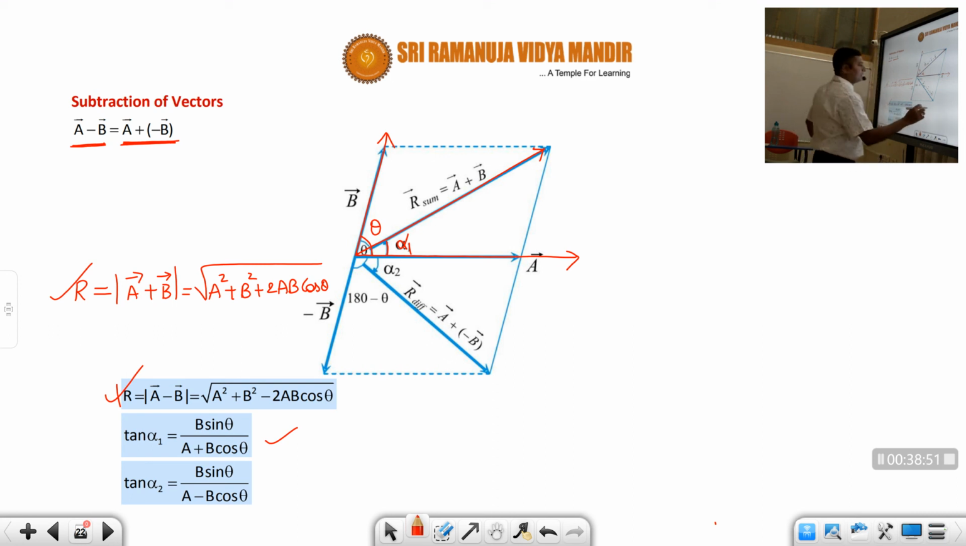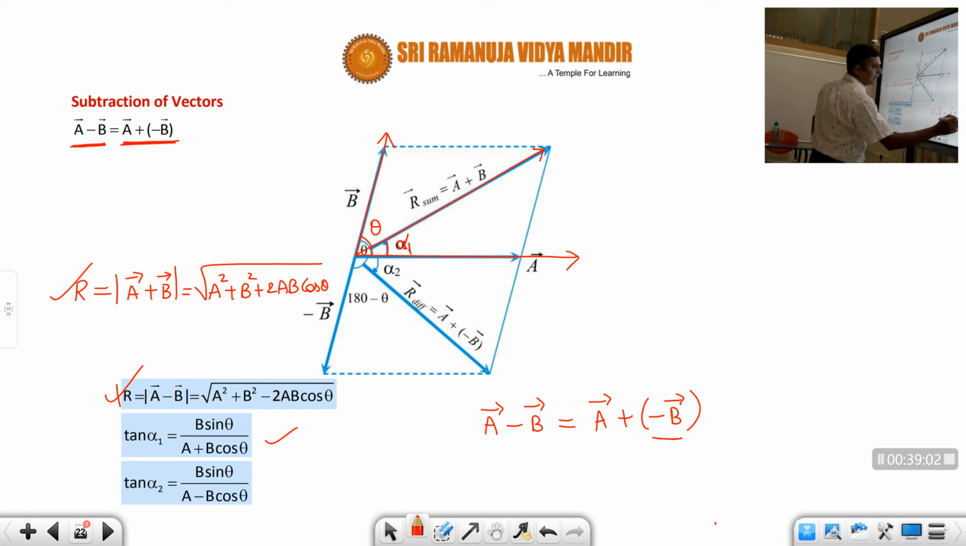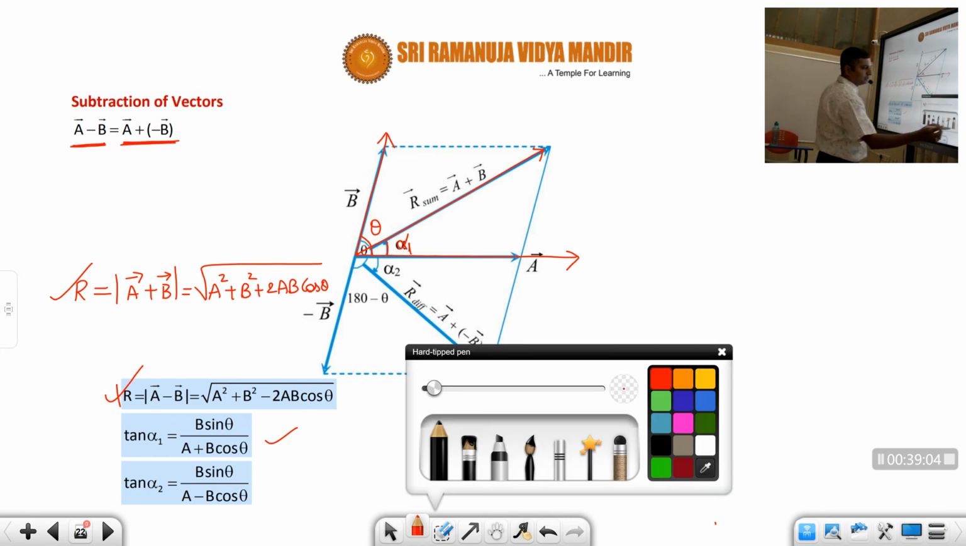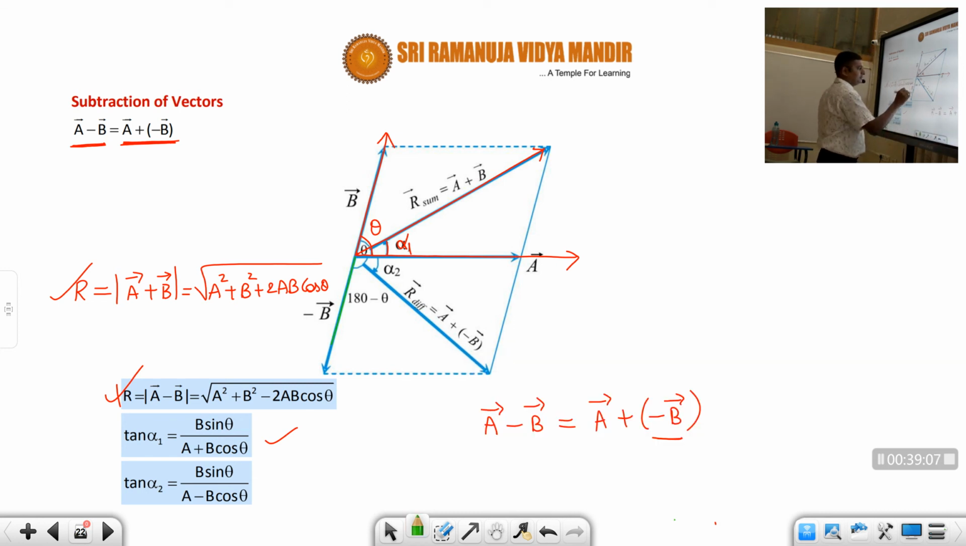Suppose you want a bar minus b bar, then what we have to do, students? A bar plus of minus b bar. Here also you have to do addition, but addition of a vector and minus b vector. So minus b vector means it is in the opposite direction of b. So this is the minus b vector. Now this is the a vector, students. So if you complete the parallelogram like this for the addition of these two vectors, you will get the resultant in this direction, which is nothing but a bar plus of minus b bar.